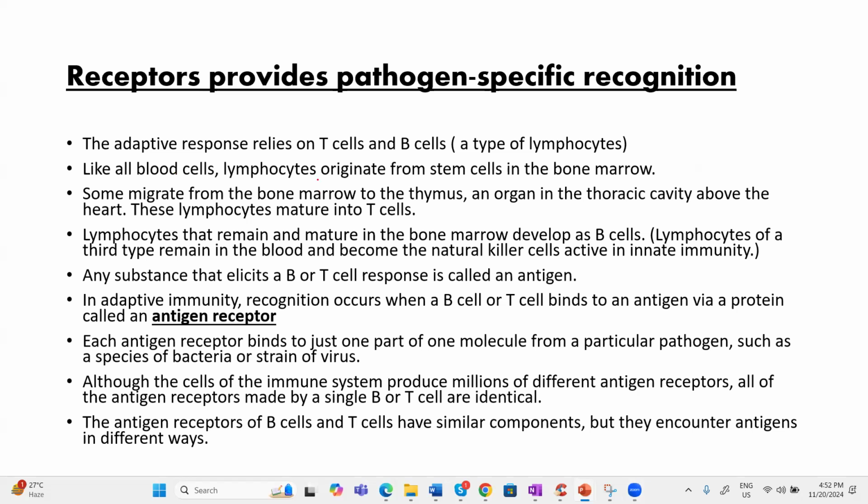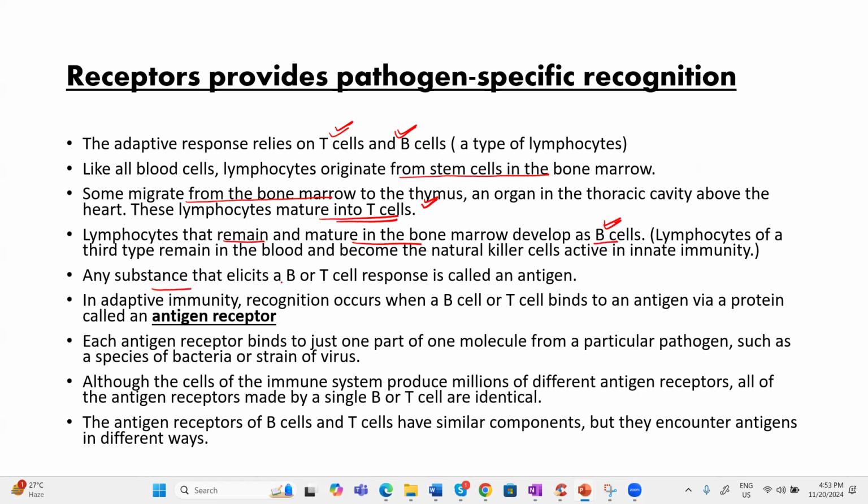It generally depends upon two types of lymphocyte, B cell and T cell. These lymphocytes originate from the stem cell in the bone marrow, but some cells move from the bone marrow to the thymus and mature there; we call them T cells. The ones remaining in the bone marrow mature there, and we call them B lymphocytes.